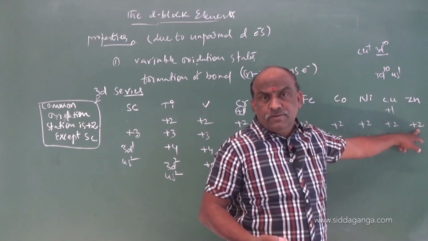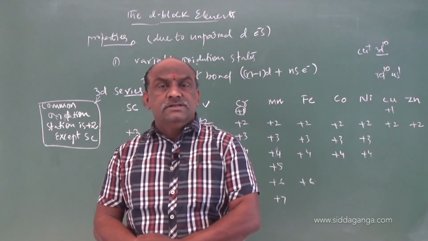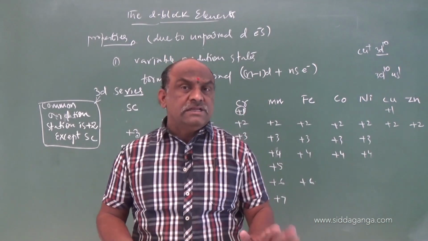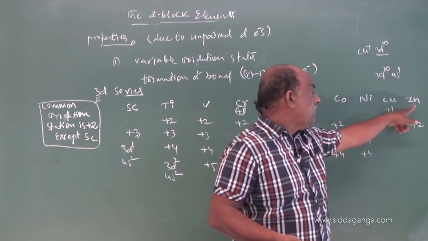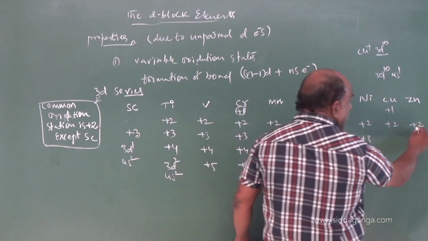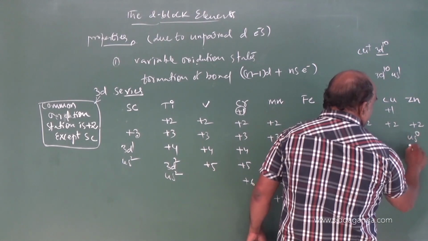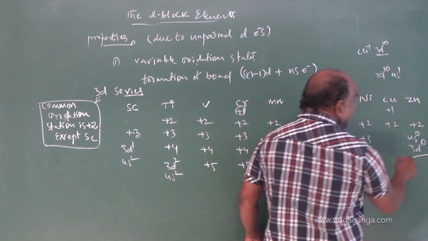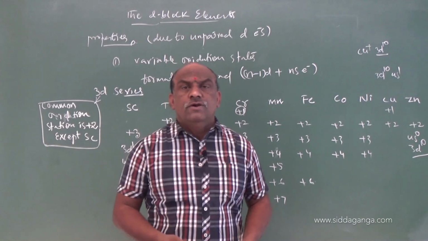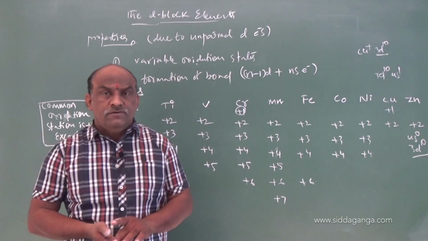This is a very, very important point. Zinc +2 only is stable. Zinc +1 is unknown, zinc +3 is also unknown. Only zinc in the +2 state is available, because on removal of these electrons you get 4s0 3d10, a stable electronic configuration.